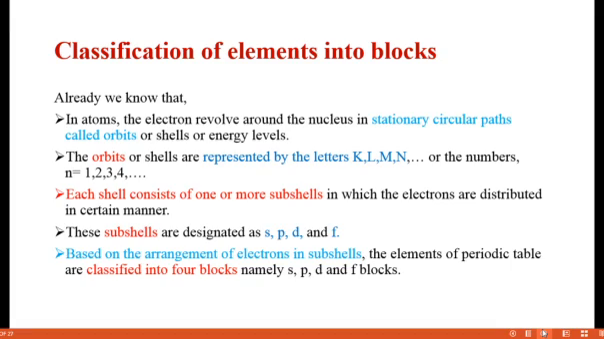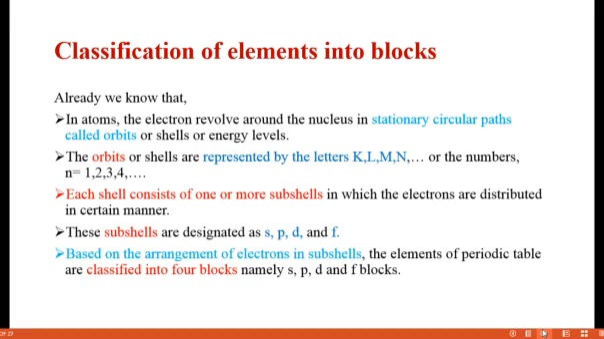Already you know it forms the octet format, so based on that each shell has one or more subshells. What are the subshells? S, P, D and F. If it is an orbit, KLMN, which one is the lowest orbit? K, then L, M, N. Likewise S is filled first, then P, then D and then F. They should be represented as small letters, s, p, d, f. The subshells are designated as s, p, d and f.